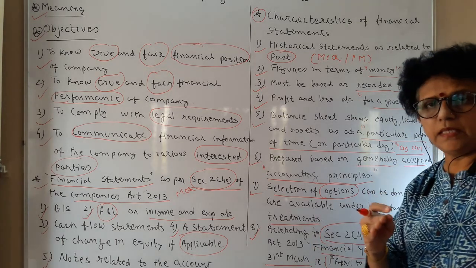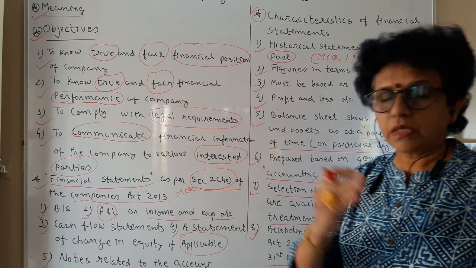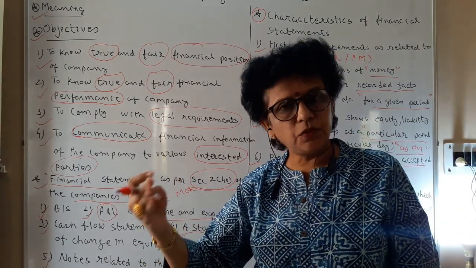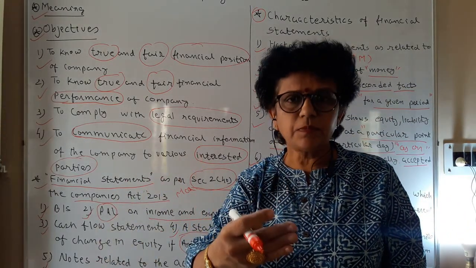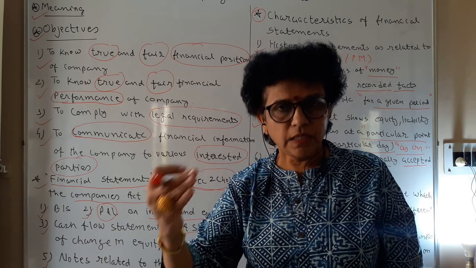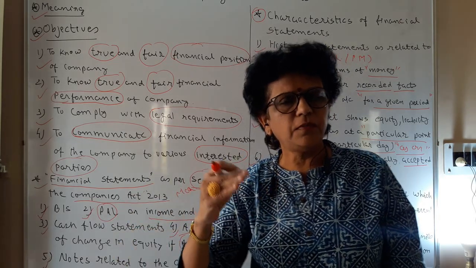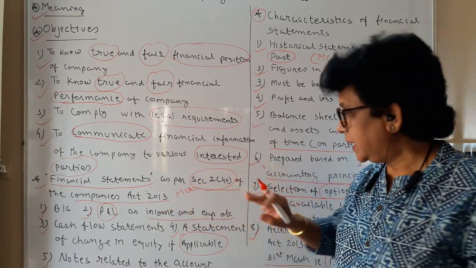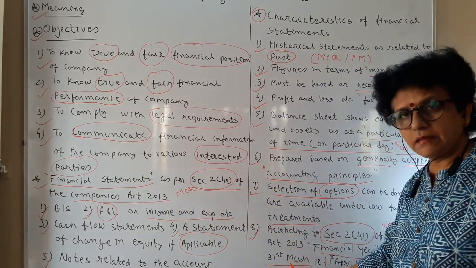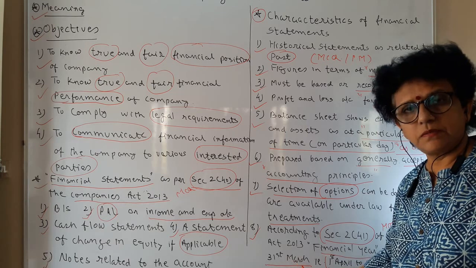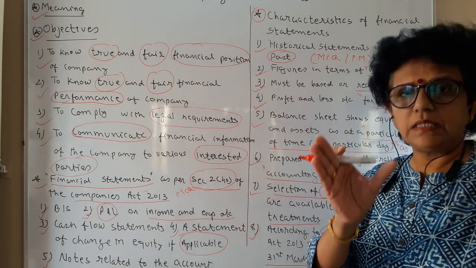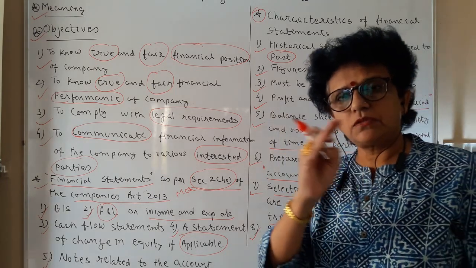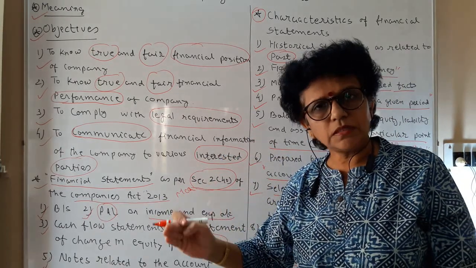So always compulsorily, in case of sole proprietorship, you may have it as per the Diwali New Year. In case of partnership also, you may follow any particular financial year which you feel like. But in case of a company, it has to be 31st March, that is, the financial year starts from 1st April and ends on 31st March.